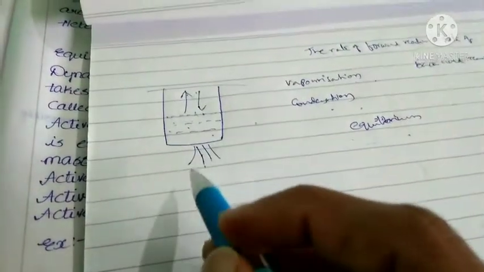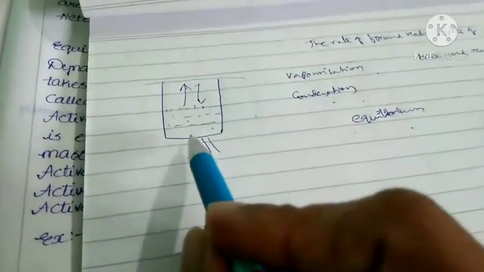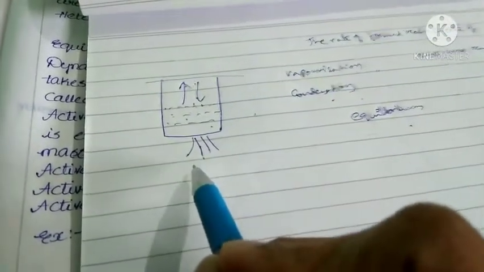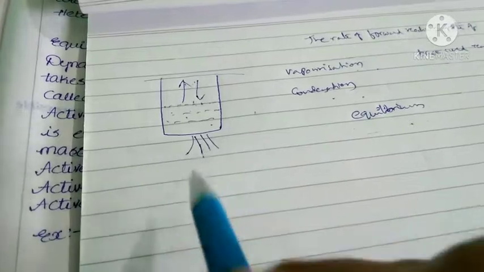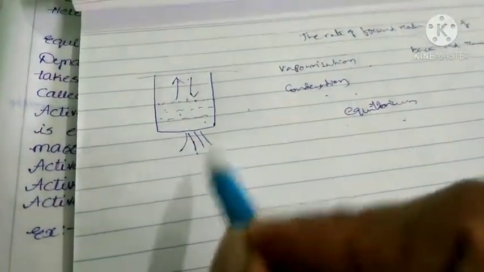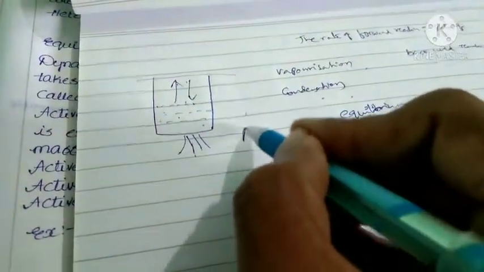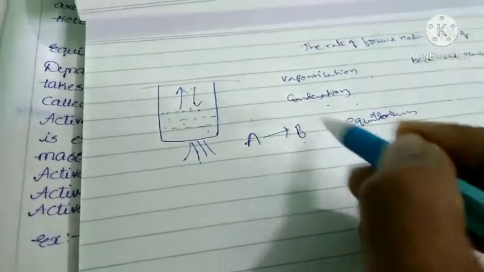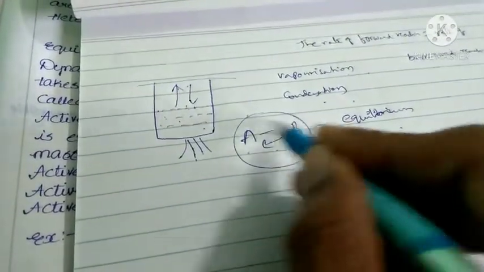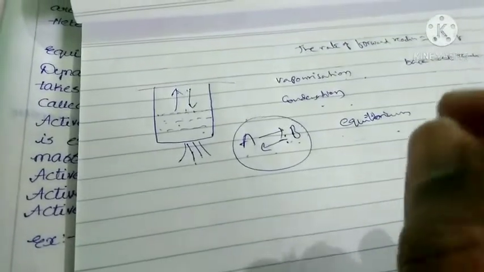Why? Equilibrium reaction means both forward reaction and backward reaction should be done simultaneously. But reversible reaction means, suppose when A is converted into B, after some time B can be converted into A. That is reversible, but this example is not equilibrium. So you have to understand the difference between reversible and equilibrium.